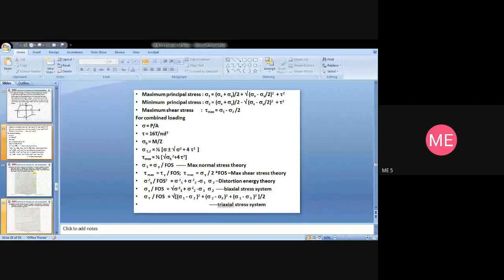Finished? Yes, sir. Done. What you all do now is take 2 minutes. Go through all these equations. Try to understand. If you get any doubt, let me know. Of course, they're all available in the data handbook, but still, it's easy if you know all these equations and when to use them. Then we start with the problem. Is that okay? Yes, sir. Please go through all the equations. If you get any doubt, let me know.